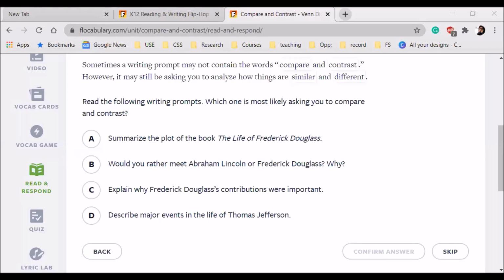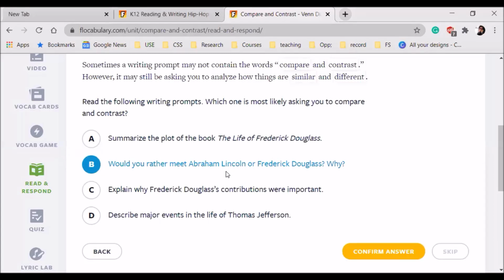Describe major events in his life. Ma'am, B. It's B. Out of A, B, C, D, one of the four has to be right. Those who think A, say yes. B, madam. Okay, it's B because it's talking about two things.